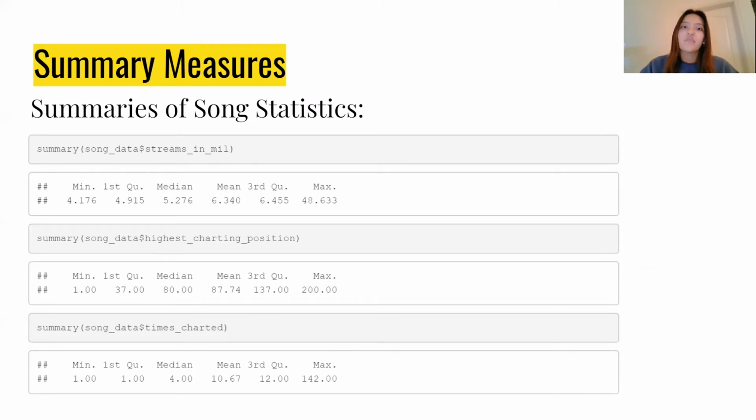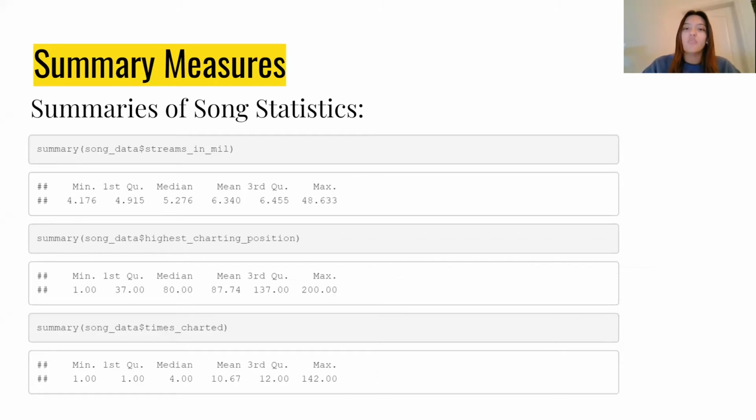So next is a summary of the highest charting position of each song. There is a minimum of 1, which is the highest position on the chart, and a maximum of 200, which is the lowest position on the charts. And there was a median position of 80 and a mean position of 88. So it looks like most songs charted on the lower end of the charts and were not able to reach a higher position.